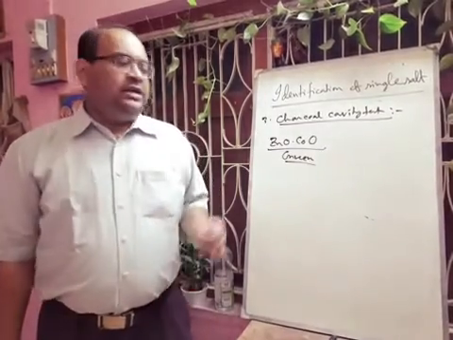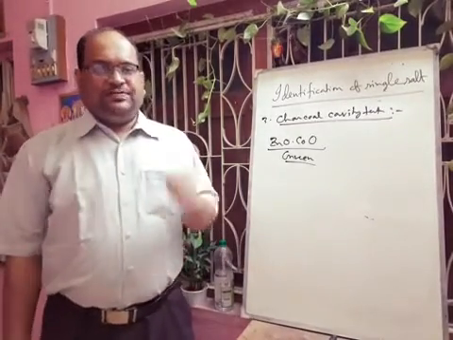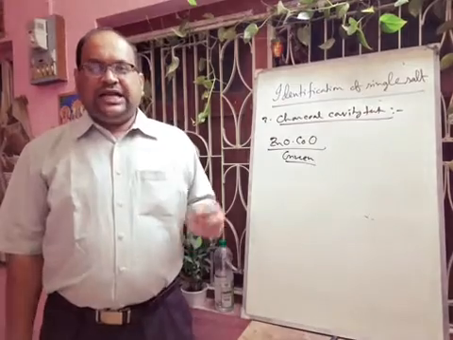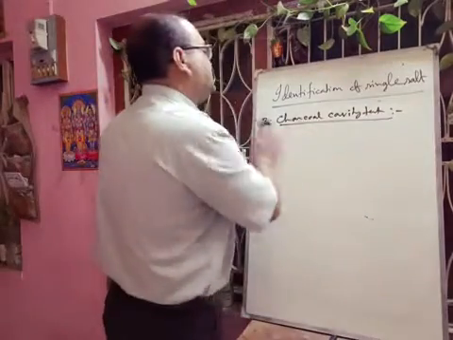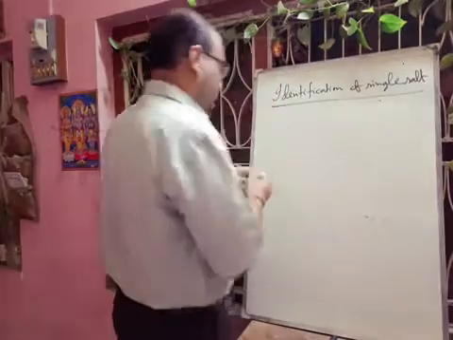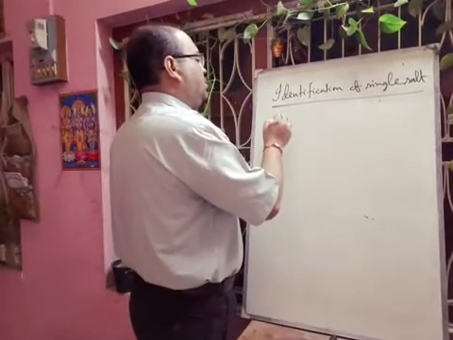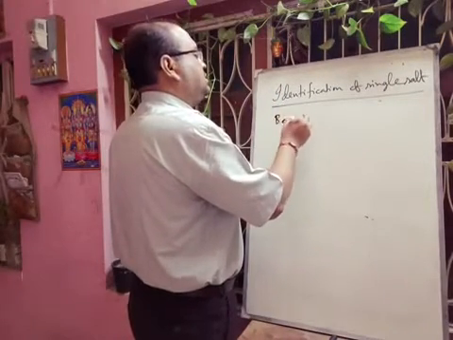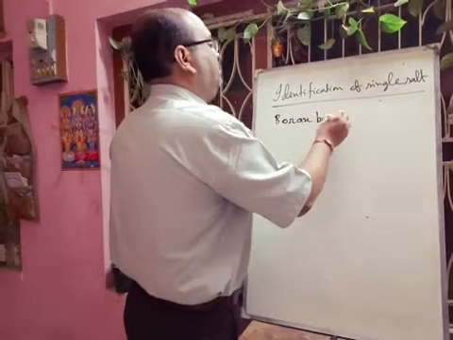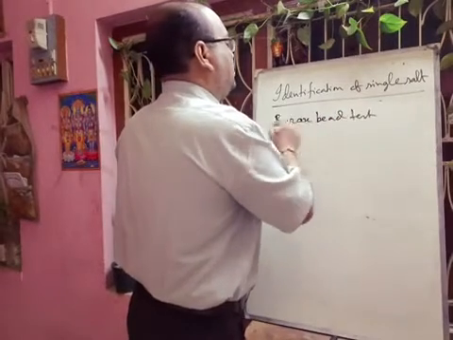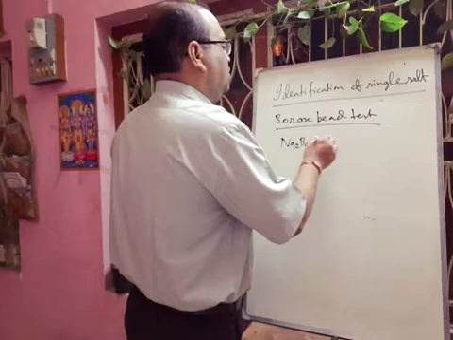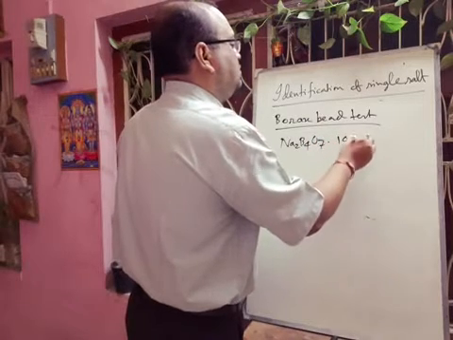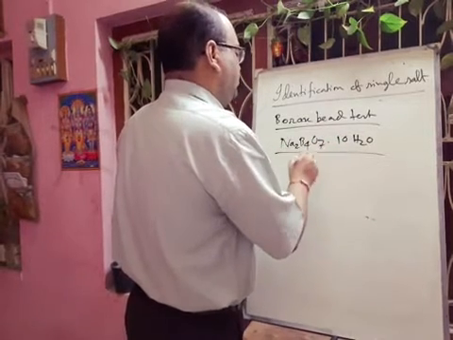Next we will discuss the borax bead test. This test is done only for colored salts. All of you know the formula of borax. Borax formula is Na2B4O7.10H2O. This compound is called borax.